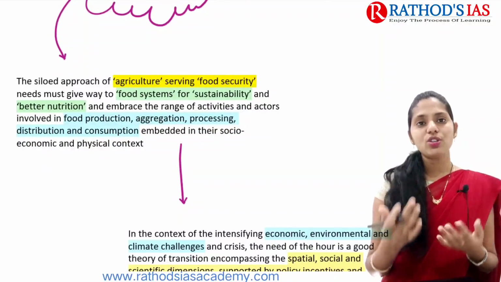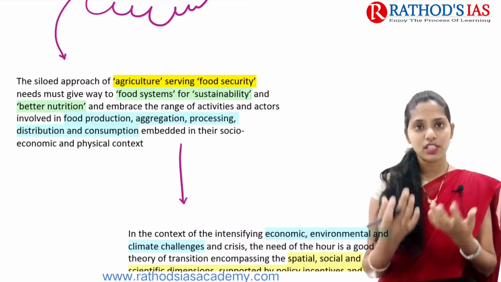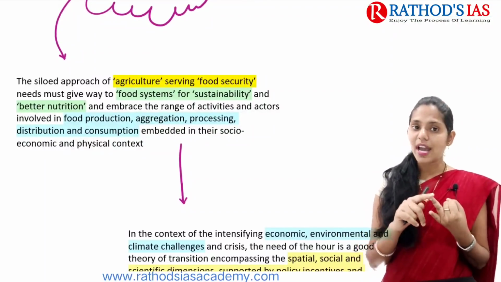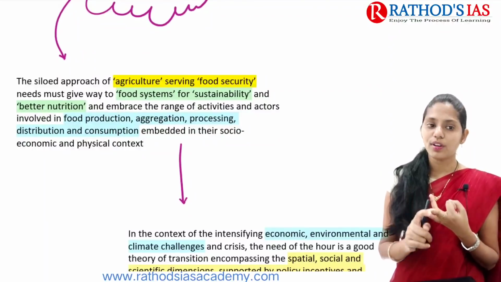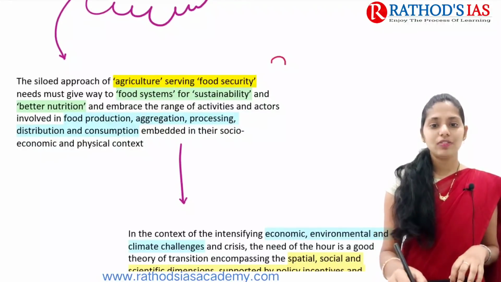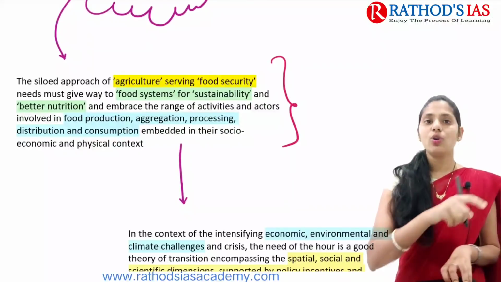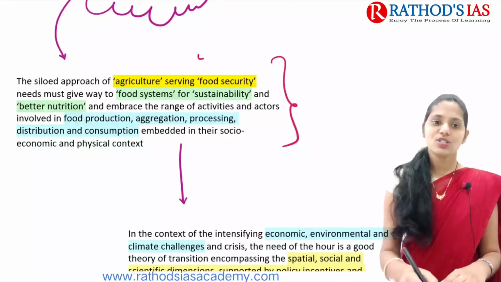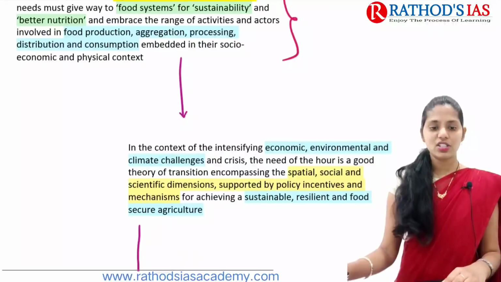If you want to ensure better nutrition and sustainability, we need to focus on food production, aggregation, processing, distribution and consumption as well. We need to take into consideration the socio-economic and physical context as a whole. So this is about this transition.